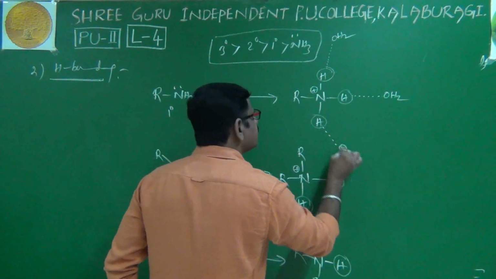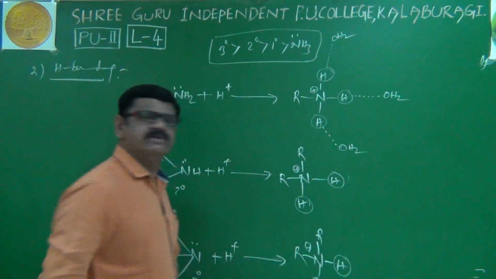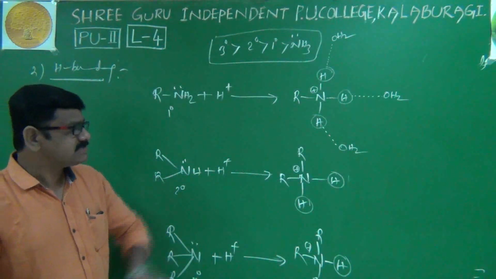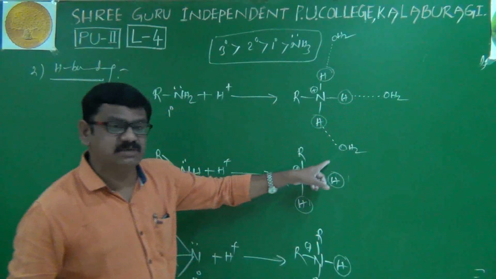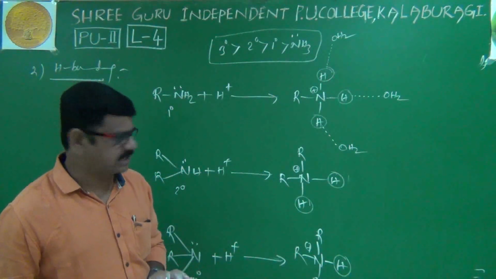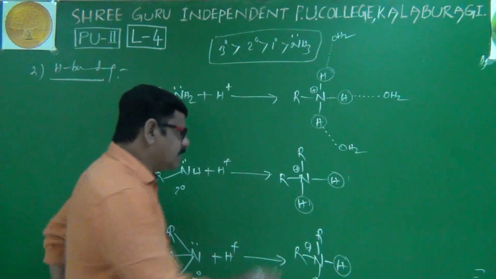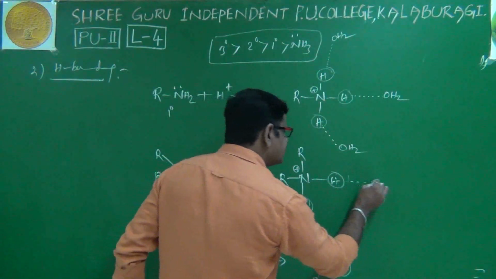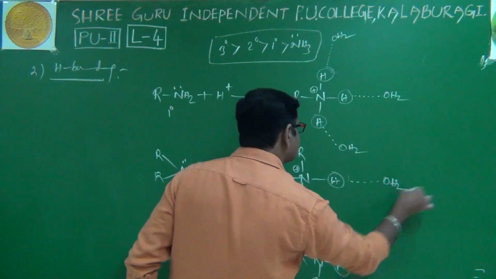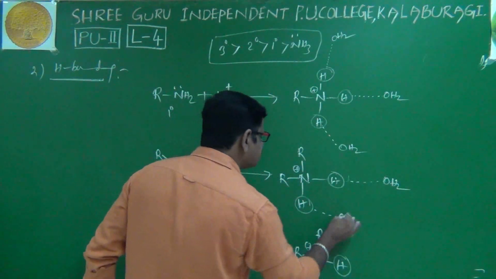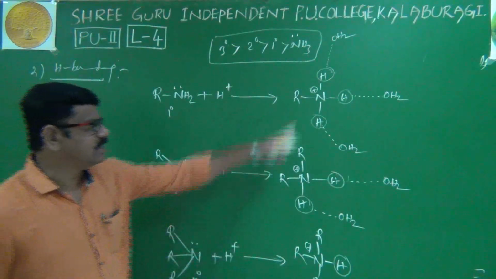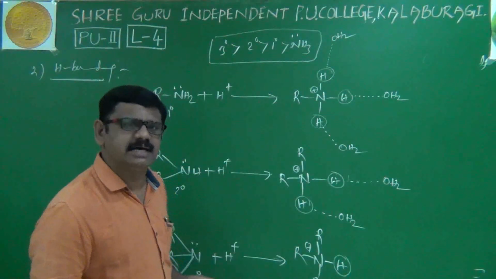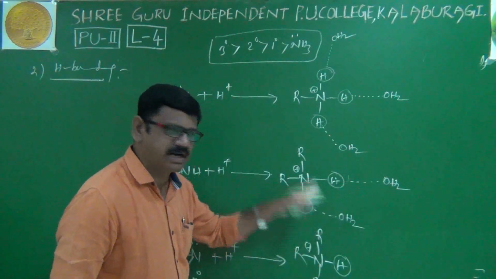This means this cation is forming 3 hydrogen bonds with 3 water molecules at a time. Here we'll have only 2 hydrogens, so this hydrogen forms a hydrogen bond with one water molecule and this one with another. Here just 1, 2 hydrogen bonds only.